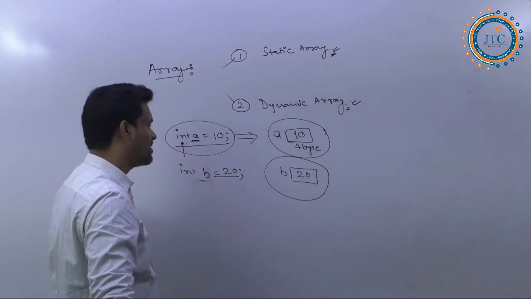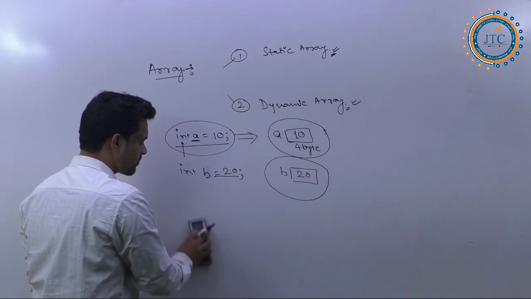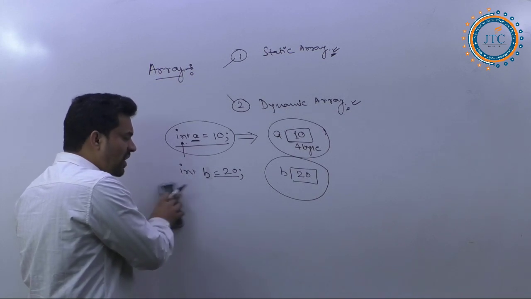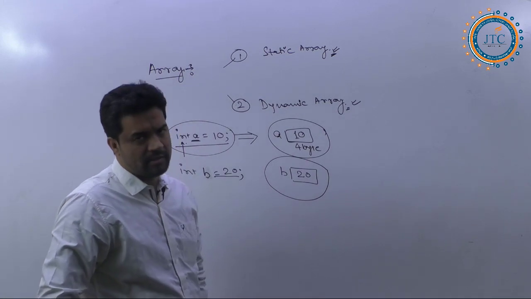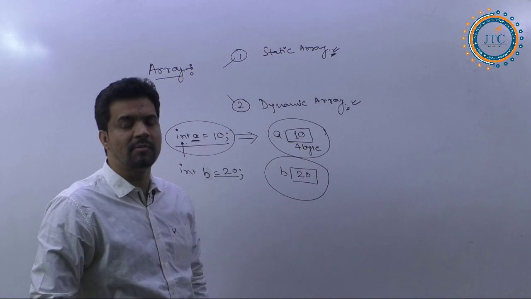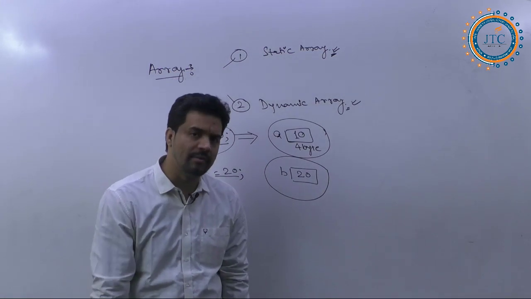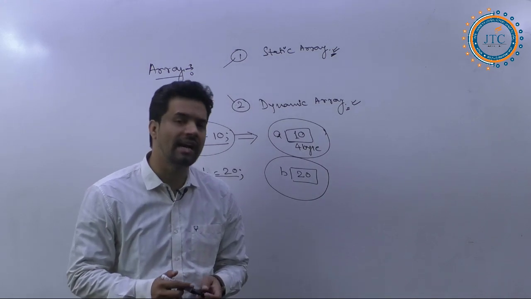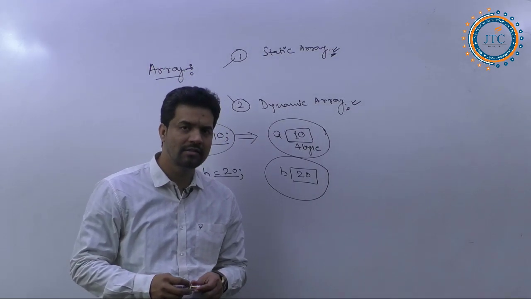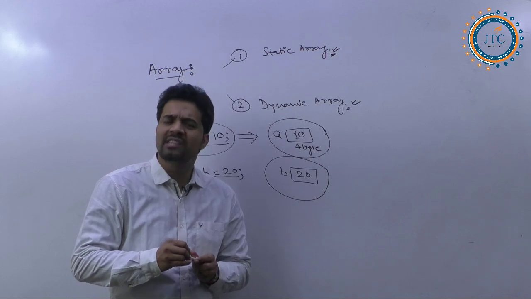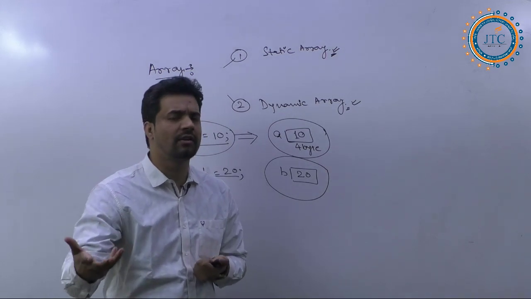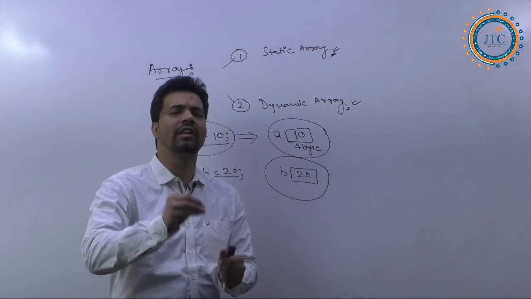Next, suppose we get a requirement to store similar kinds of elements, a set of data like 10, 20, 30, 40.